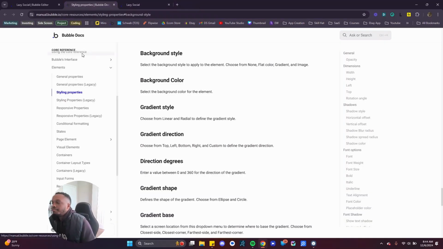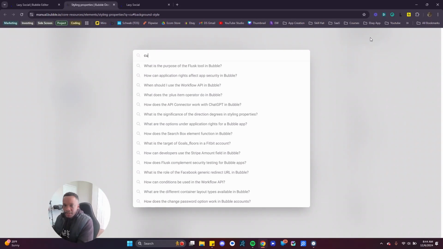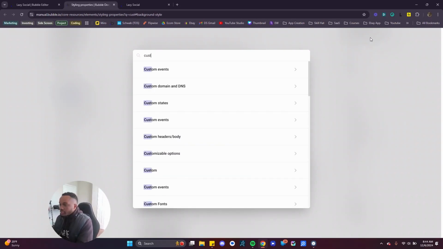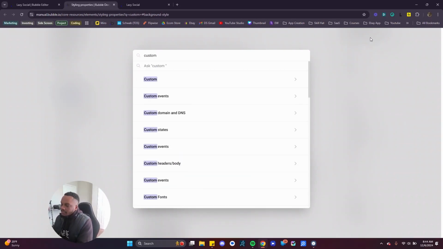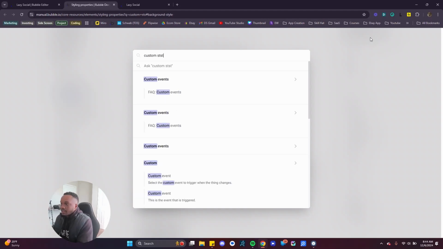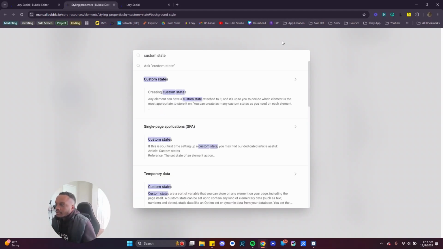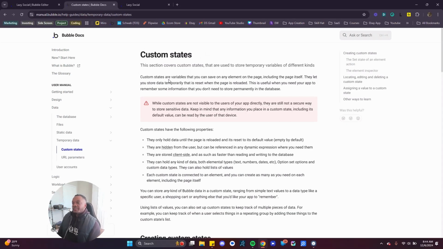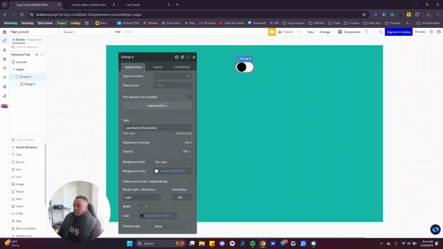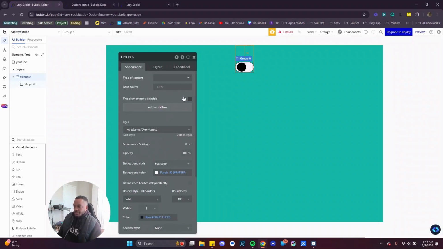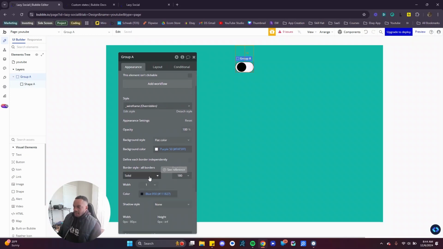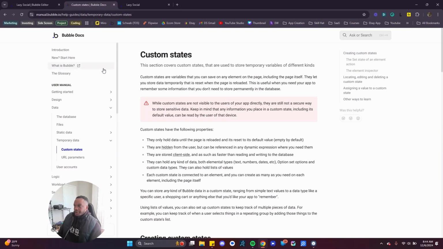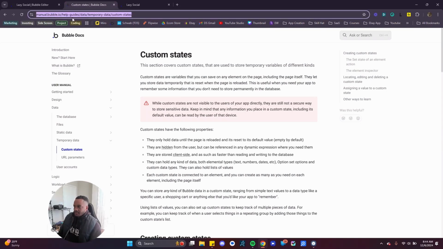So this is the Bubble documentation. At any point in time, if you're trying to learn Bubble, you can just go to the Bubble documentation, search custom state, and figure out what something is. The way you would do that is you just hover over something, right? You can hover over the see reference, and it would bring you to the Bubble doc, or you can type in Google Bubble Docs, and I'm sure it'll bring it up.